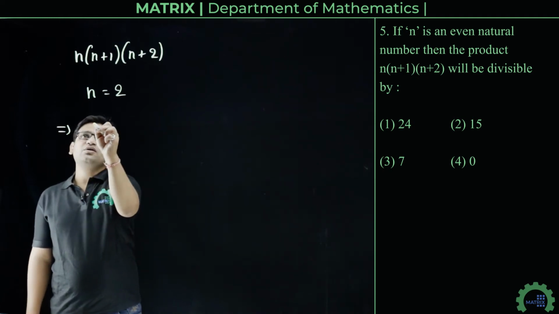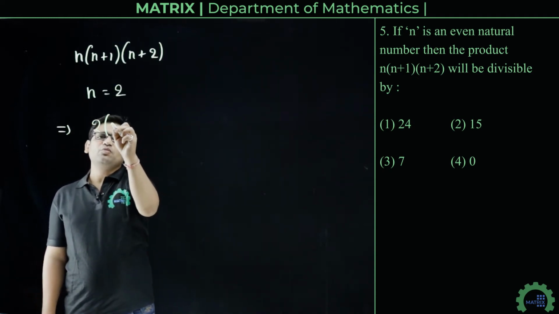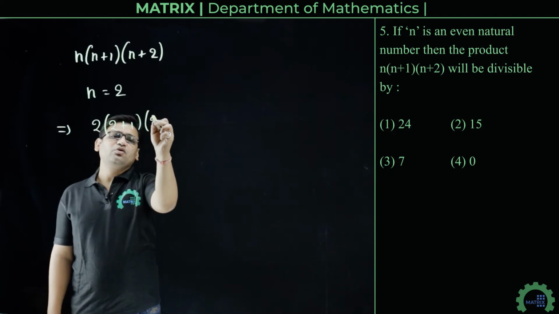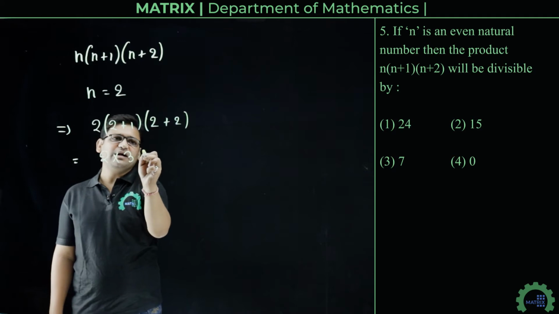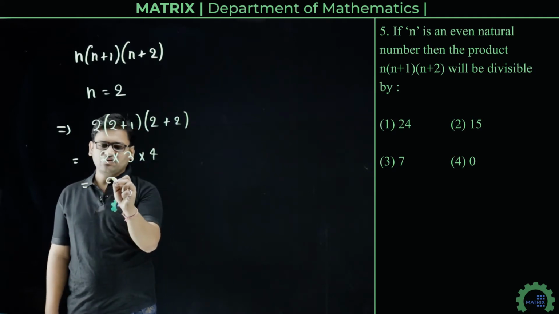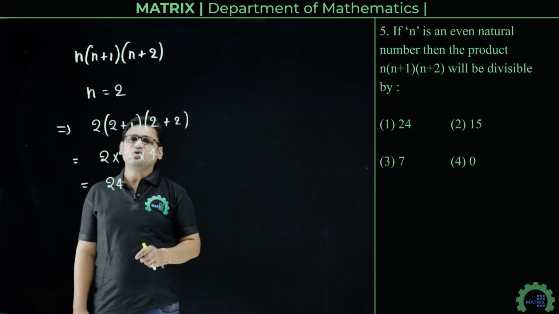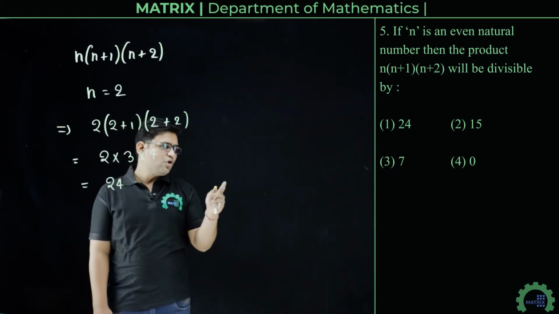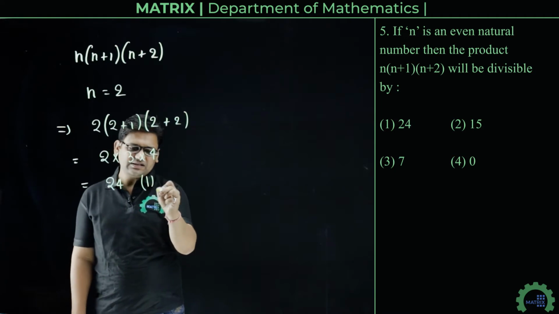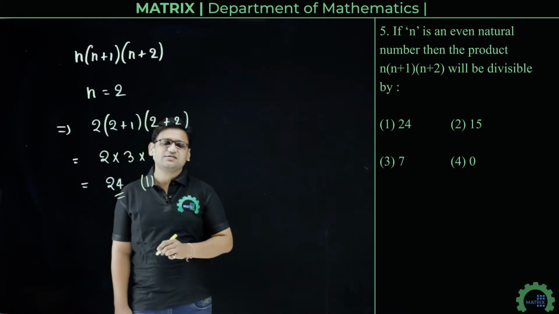So we get 2 into 2 plus 1 into 2 plus 2, that is 2 multiplied by 3 multiplied by 4, that is 24. So we can say that n into n plus 1 into n plus 2 is divisible by 24. So option number 1 is the correct answer.